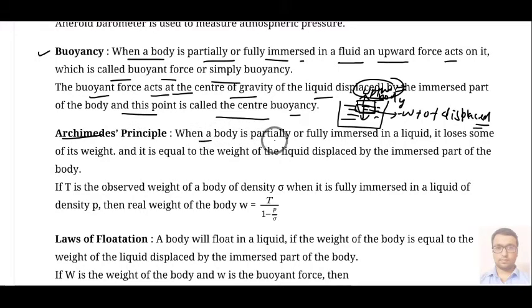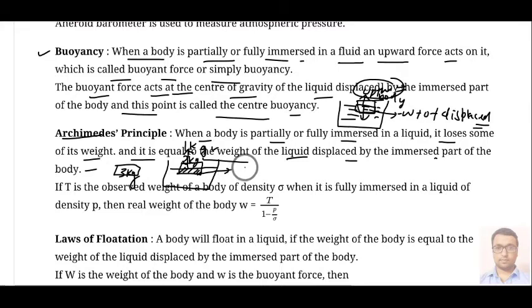Next we have Archimedes principle. According to this principle, when a body is partially or fully immersed in a liquid, it loses some amount of weight, and it is equal to the weight of liquid displaced by the immersed part of the body. Suppose any object weighed 3 kg in air, and when you immerse this body in water, its weight is 2 kg. So it appears that the body has a lesser amount of weight, and that reduction in weight is 1 kg. So this 1 kg will be equal to the weight of displaced water.